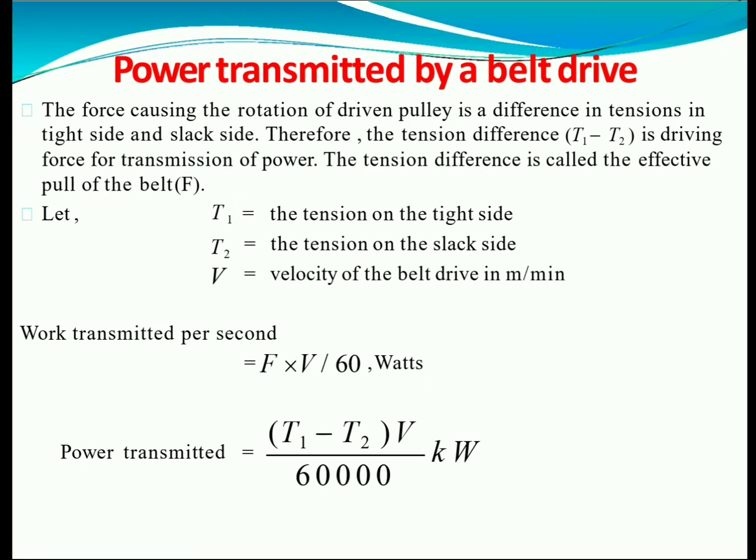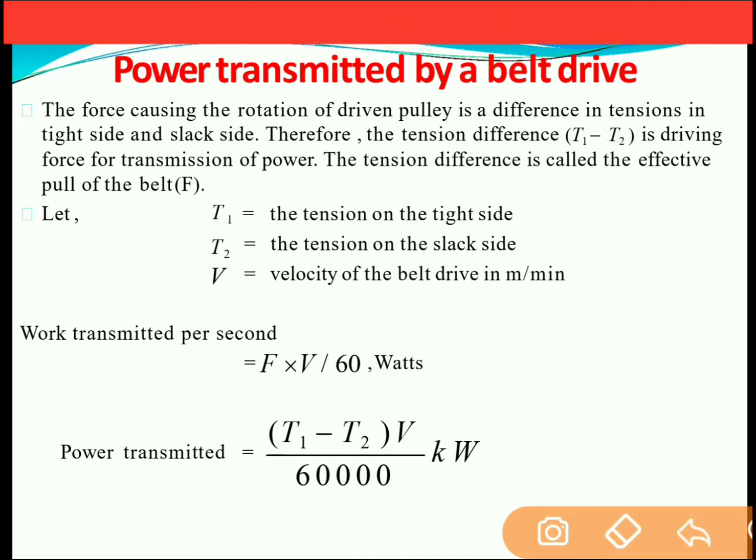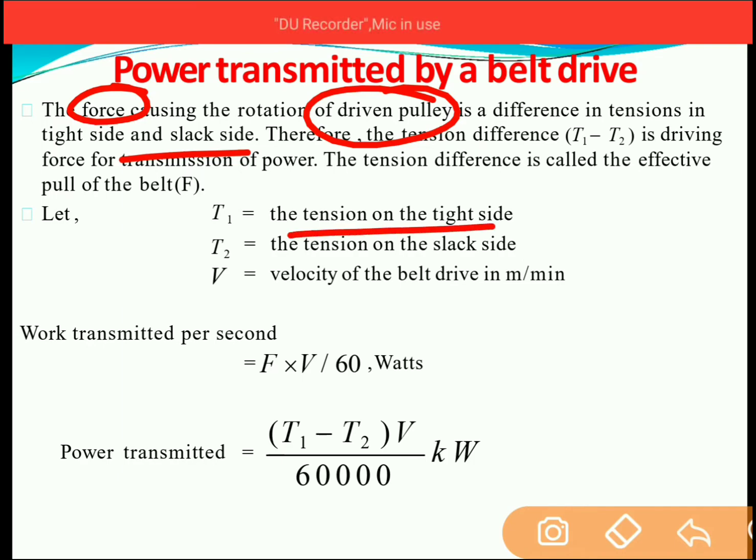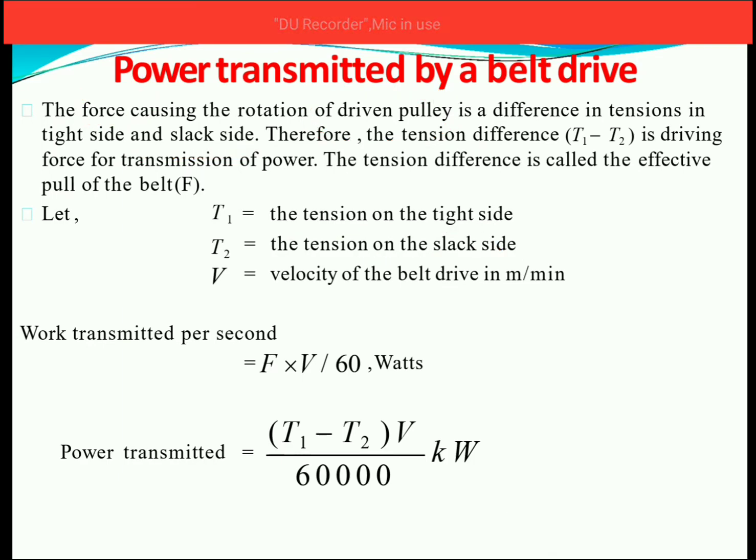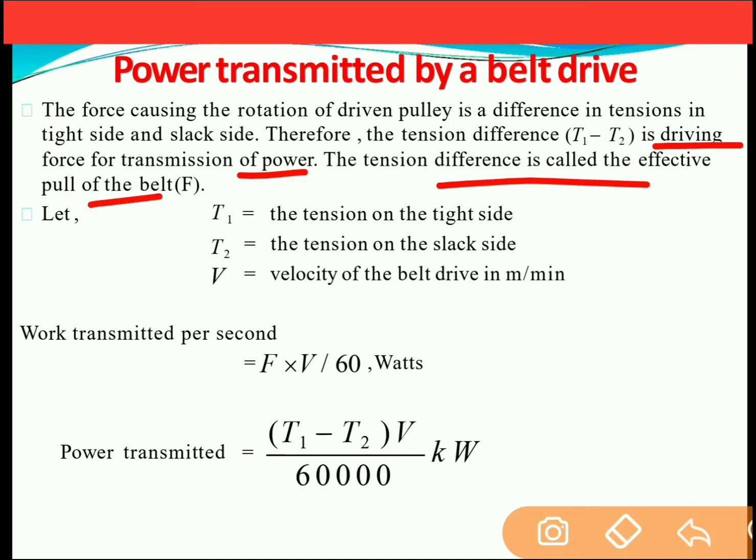Power transmission by the belt drive. The force causing the rotation of the driven pulley is the difference in the tension in the tight side and the slack side. So the force which causes the rotation of the driven pulley is because of the difference in tensile force between the tight side and the slack side, and this tensile difference is nothing but T1 minus T2, and it is the driving force for the transmission of power. Now the tension difference is considered as the effective pull of the belt.